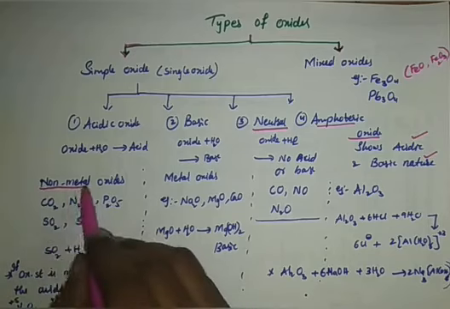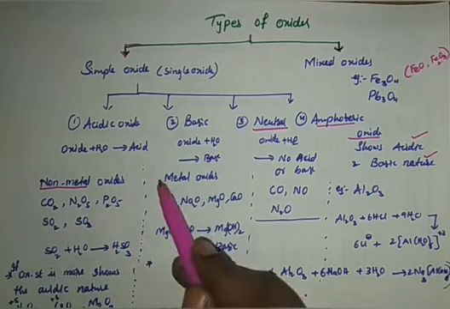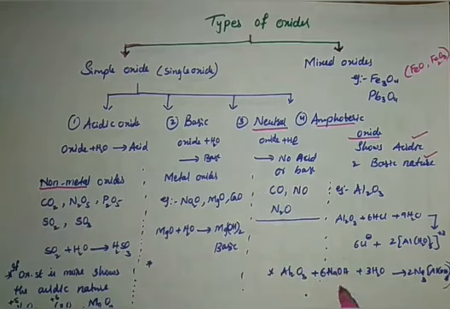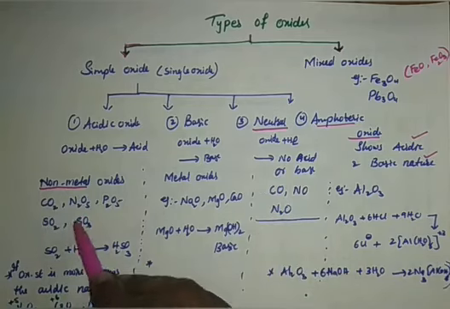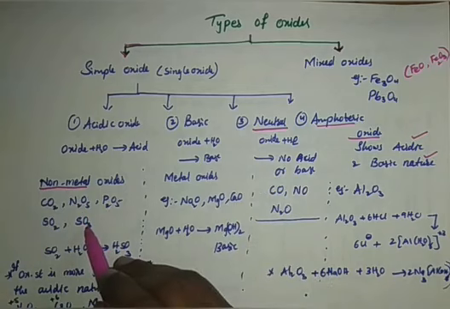Why are these non-metals? These are p block elements: carbon, nitrogen, oxygen, sulfur. P block means you should get the periodic table in your mind: carbon belongs to the 14th group, nitrogen 15th group, sulfur 16th group. That all should be in your mind, then you will understand easily.